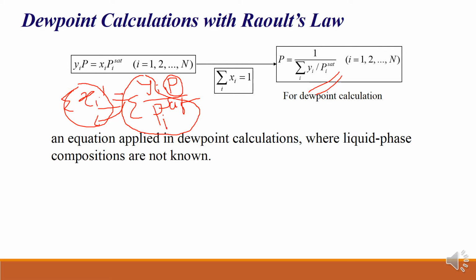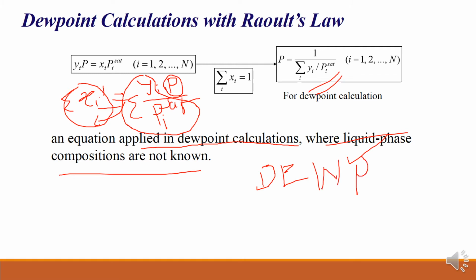This equation is applicable for dew point calculation where the liquid phase compositions are not known. Vapor phase compositions are known here, not liquid phase compositions. So from the vapor phase composition we have to calculate the liquid phase compositions, right? That's why this is the second case, the dew P calculation, and the previous one was the bubble P calculation. In both cases pressure is calculated, that's why dew P and bubble P.